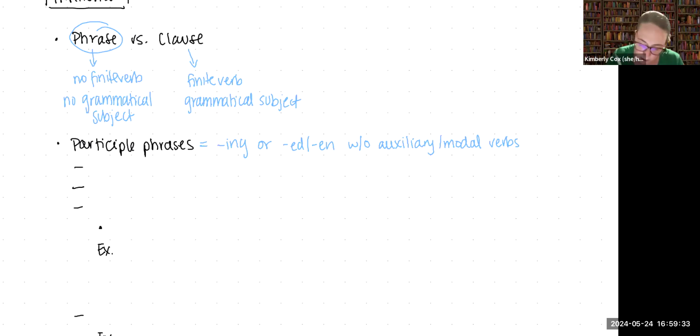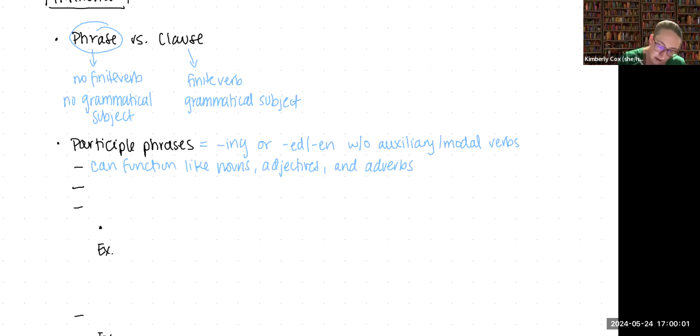One of the interesting things about participle phrases is that they can function like nouns, adjectives, and adverbs. The only thing they really can't function as is verbs, finite verbs in particular.